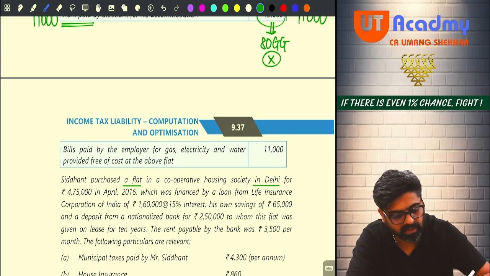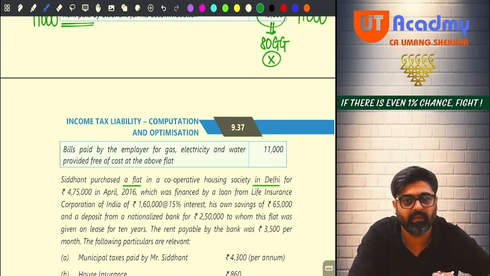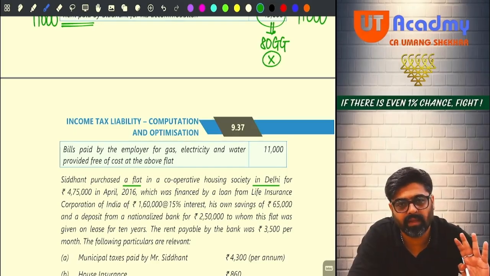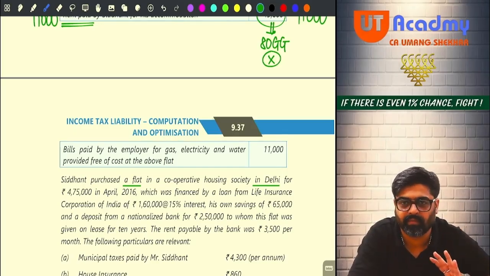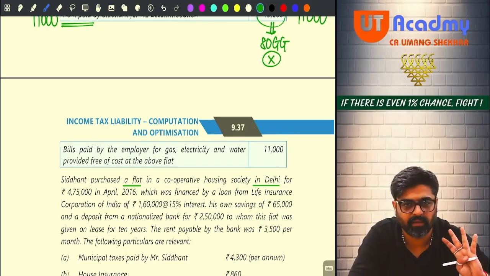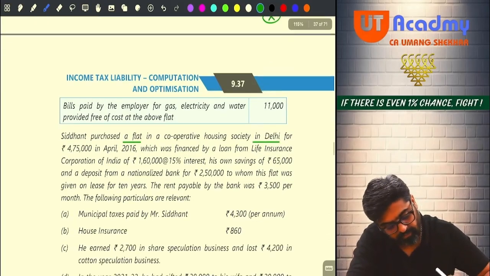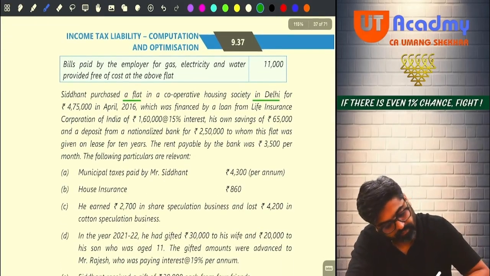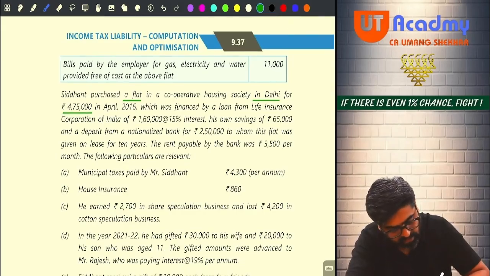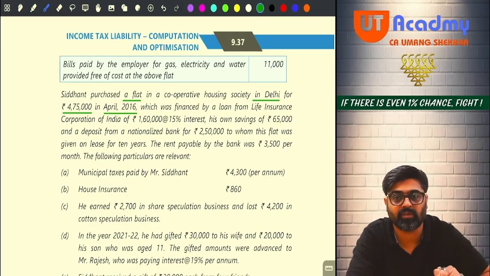The answer is no. 80GG you cannot claim now. Even if you don't follow 115BAC, 80GG you cannot claim, because you already have a flat in Delhi. Now that flat in Delhi, okay, how much cost was there? 4,75,000, and you acquired this in April 2016.